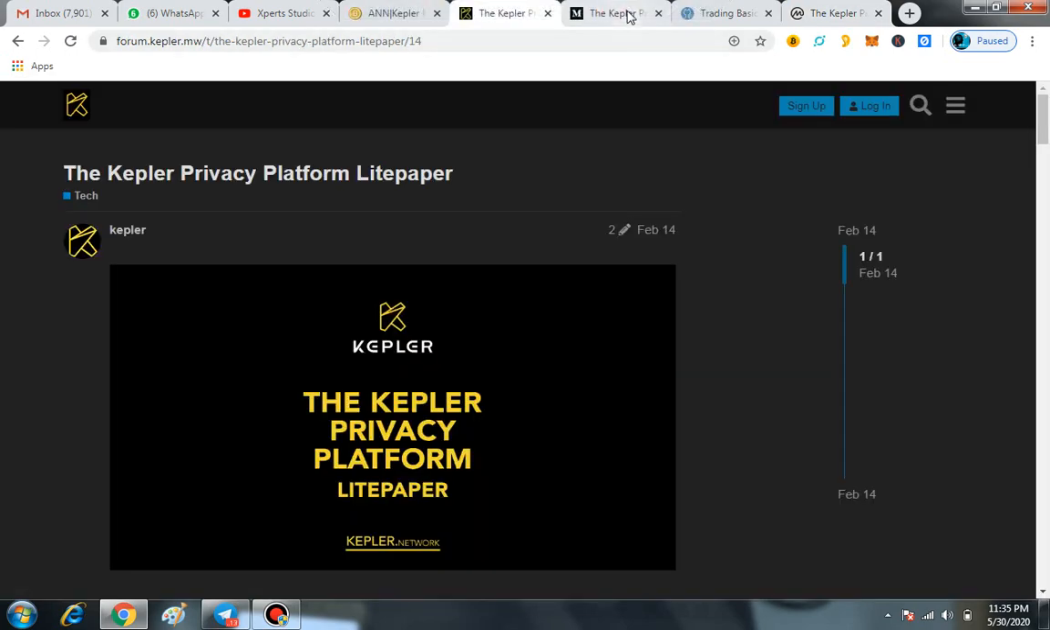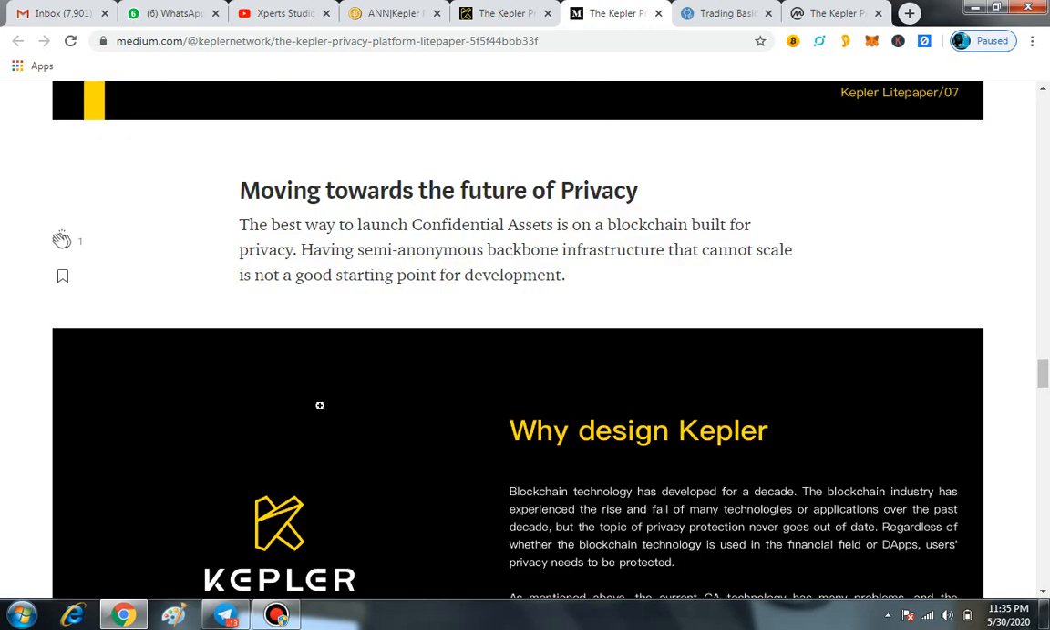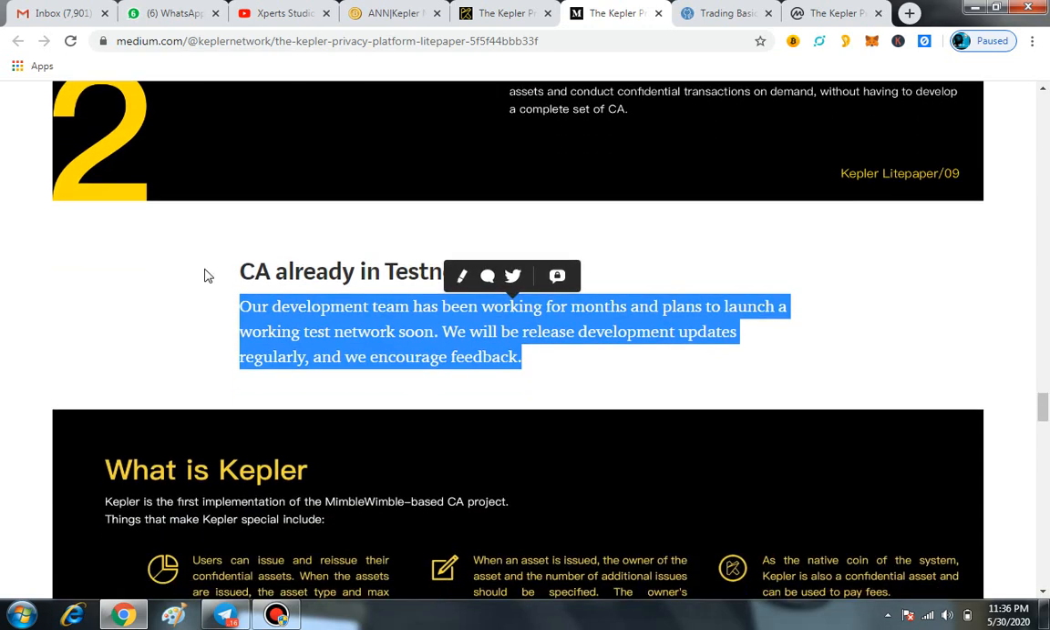I will tell you something more that is entirely interesting. First of all, moving towards the future of privacy, the best way to launch confidential assets is on a blockchain built for privacy. Having a semi-anonymous backbone infrastructure that cannot scale is not a good starting point for development. So these are the major factors.